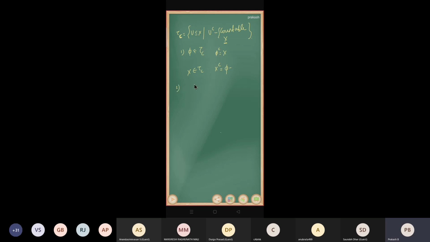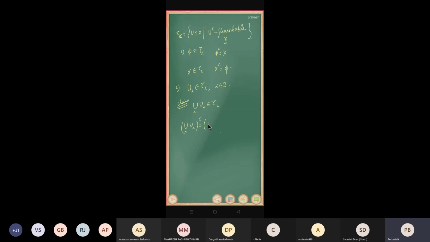Now we want to check whether it is closed under arbitrary union. So I take a collection of open sets U alpha, where alpha belongs to I. To check closure under union, I take the complement.